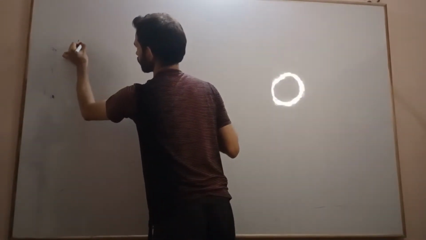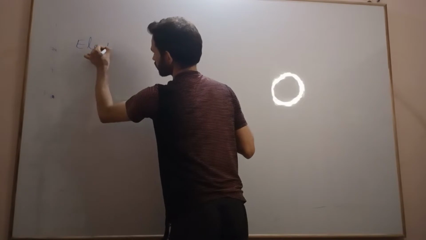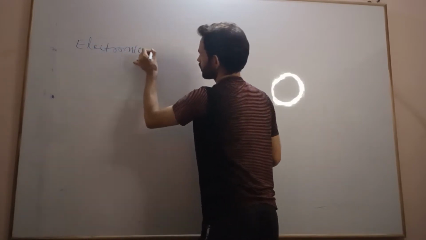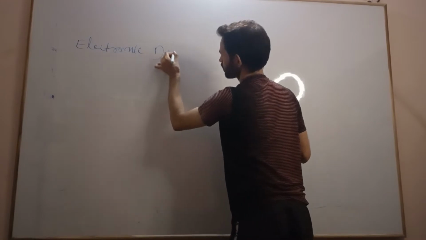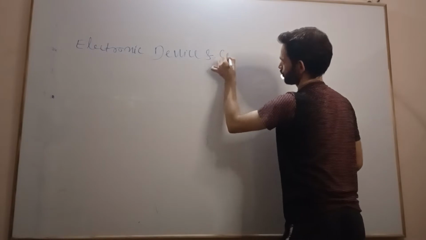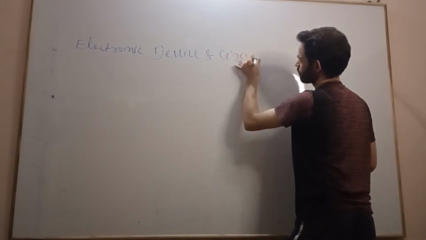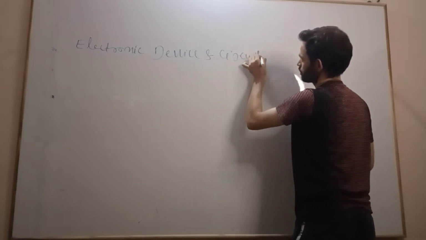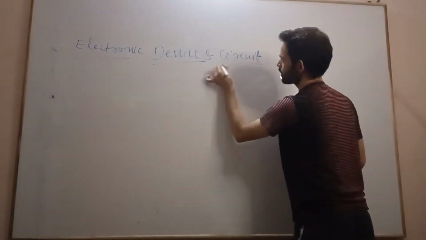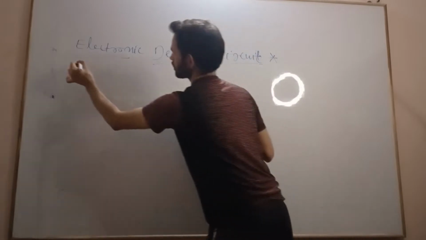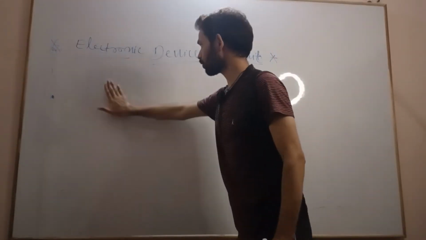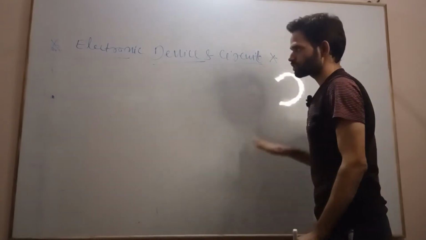So electronic device and circuit. So this is electronic device and circuit. What is electronic device and circuit? First of all, we will see electronics.